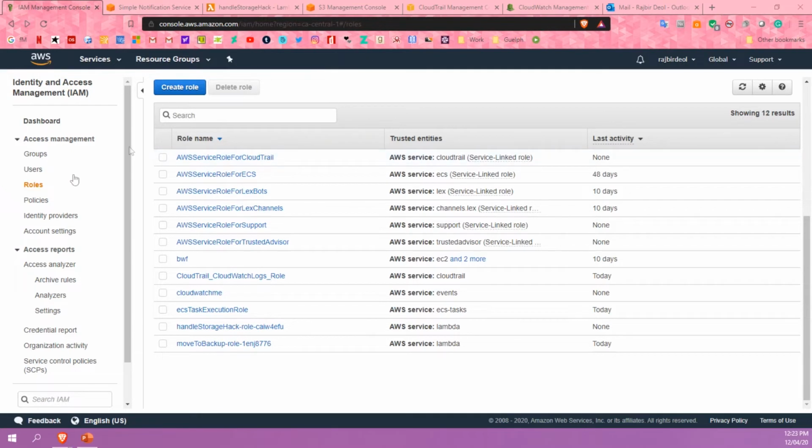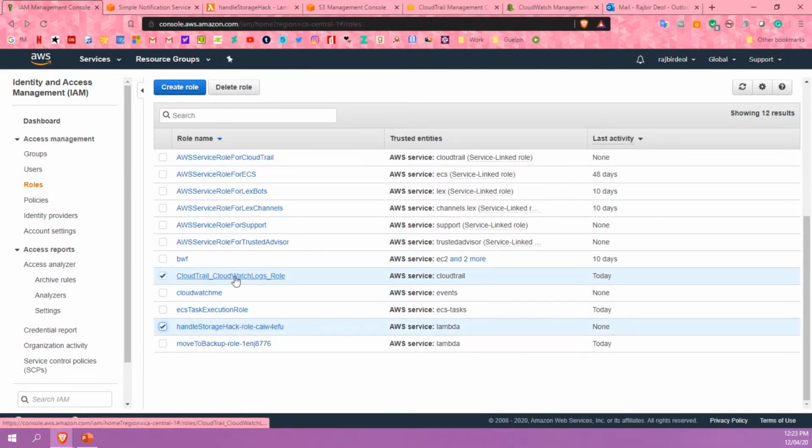So the first thing you need is some IAM roles. The two main roles I need are this CloudTrail one and this Lambda function one. The CloudTrail one basically allows CloudTrail to send information to CloudWatch, and then the one for my Lambda function is so that the Lambda function can access S3 and IAM roles.